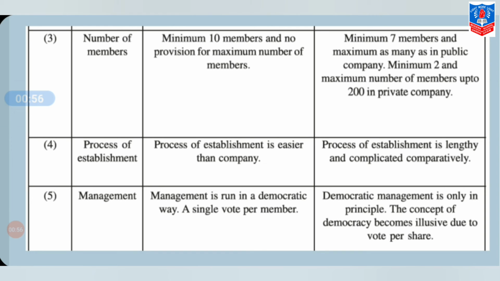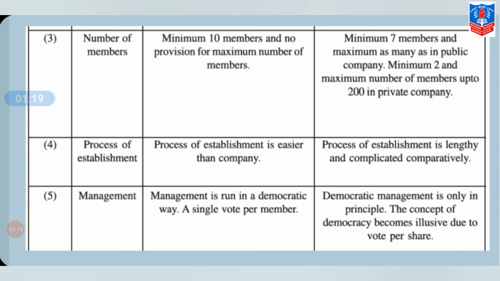Third difference, that is number of members. In cooperative society, minimum 10 members and no provision for maximum number of members. While in company form, minimum 7 members and maximum as many as in public company, while in private company, minimum 2 and maximum up to 200.